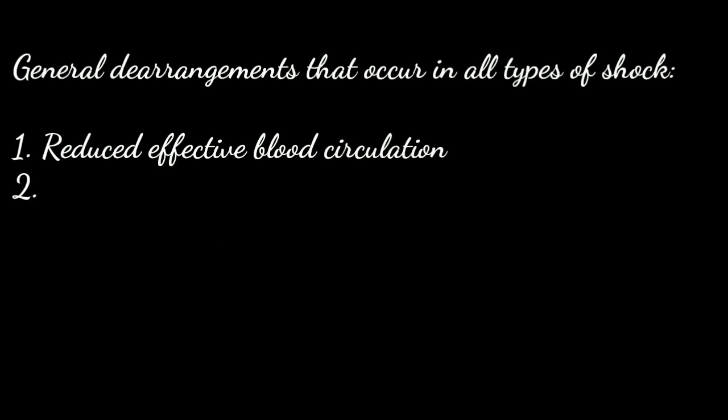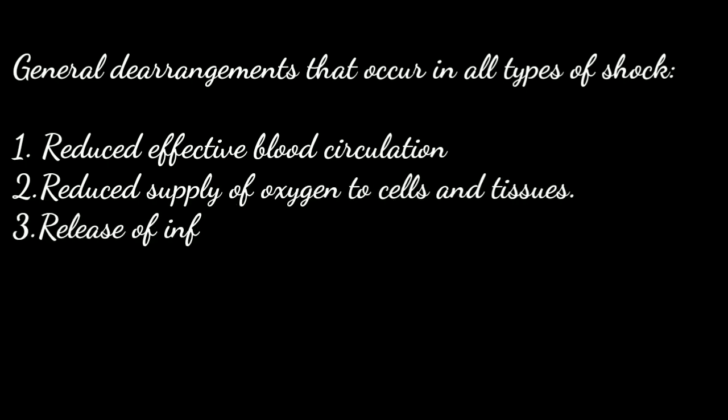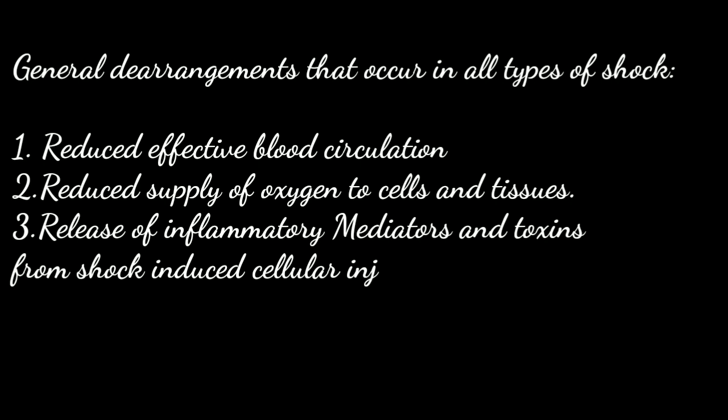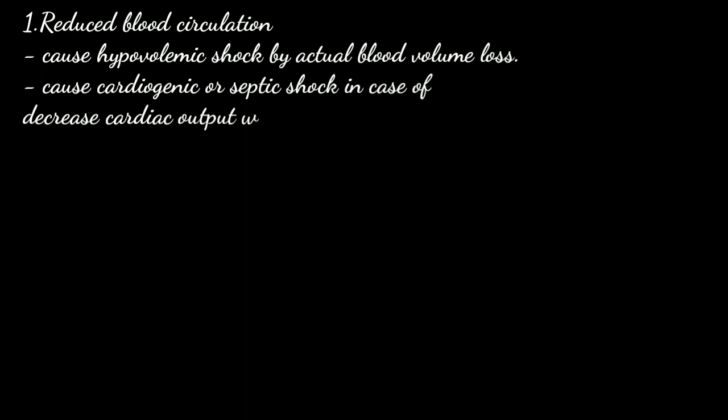Now we'll be moving to the derangements which are generally found in all forms of shock. So first one is reduced effective circulating blood volume. Second is reduced supply of oxygen to the cells and tissues with resultant anoxia. Third is inflammatory mediators and toxins released from shock-induced cellular injury. Now the first one is reduced effective blood circulation. So as blood circulation decreases, it can either cause hypovolemic shock, which has actual blood loss, or it can cause cardiogenic or septic shock, in which there is decreased cardiac output but the blood volume is not lost actually.